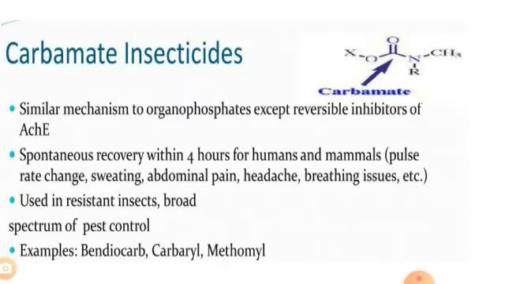The next insecticide is carbamate insecticides. Here we can see the structure of carbamate. In this structure, R indicates a substituted phenol, naphthyl or methyl group. So these compounds, the carbamate insecticides, are highly active insecticides.